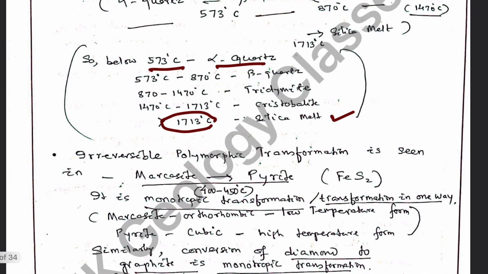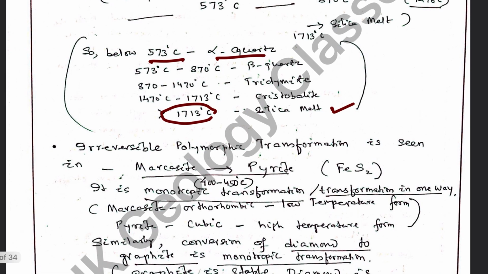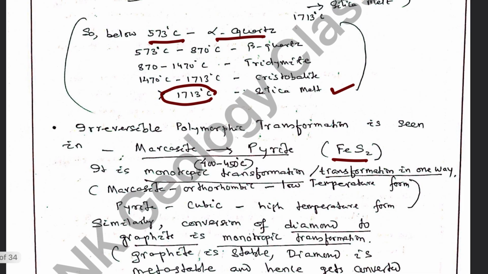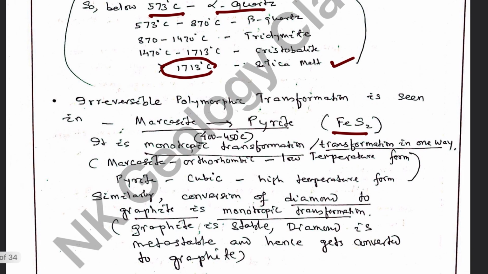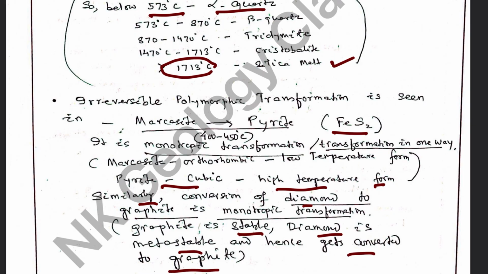We have irreversible polymorphic reactions such as marcasite to pyrite at 450 centigrade. Marcasite changes to pyrite. It is a monotropic transformation, or transformation in one way, marcasite to pyrite, not the reverse. Pyrite is cubic, the high temperature form. Similarly, conversion of diamond to graphite is a monotropic transformation. Graphite is stable, diamond is metastable, and hence gets converted into graphite at high temperature and pressure conditions.